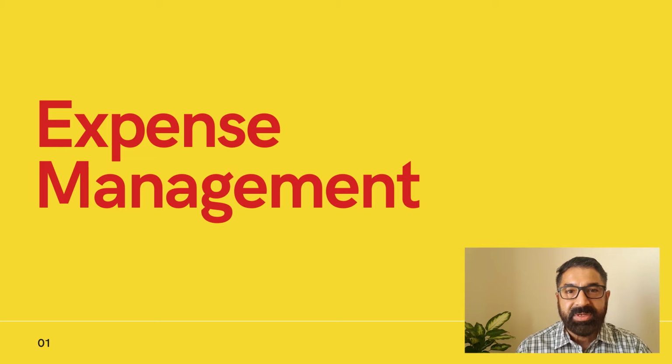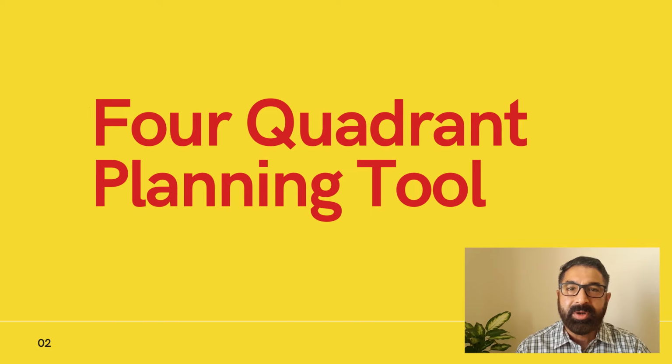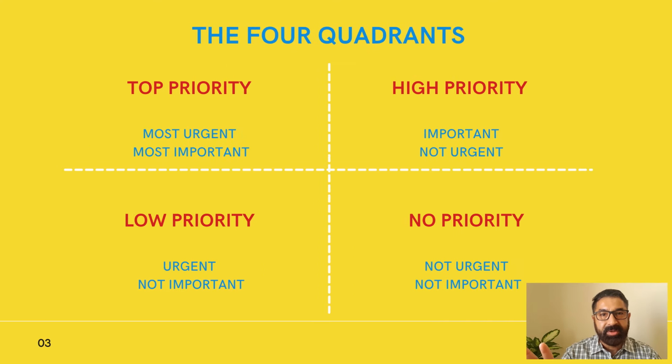So for this activity, I'm going to introduce a simple tool. This tool has many uses. It's used for productivity, time planning, and so on, but I am going to use it for this particular activity. I'm going to call it the 4-quadrant planning tool. Basically what it does is very simple: putting all your expenses into 4 quadrants. The 4 quadrants are divided like this. First quadrant, top priority, most urgent expense, most important expense.